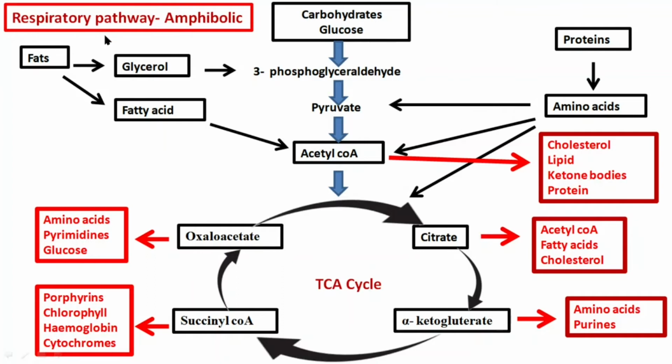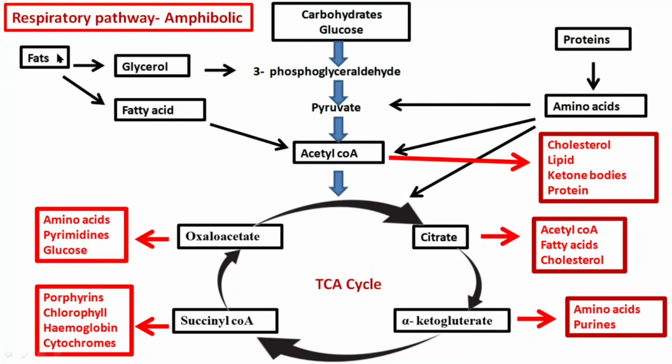Let's see about other respiratory substrates. If carbohydrates are not available, in that case, our cells utilize fats. Fats cannot directly enter into the first step. Instead, they should undergo breakdown first. So after breakdown, it forms glycerol and fatty acids. Glycerol gets converted into 3-phosphoglyceraldehyde, which is one of the intermediates in glycolysis. Then it enters into the rest of the steps. Whereas fatty acid gets converted into acetyl-CoA, then it enters into TCA cycle.